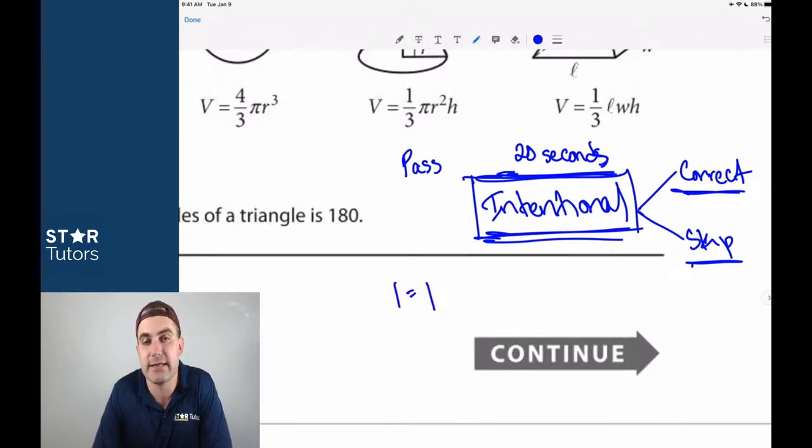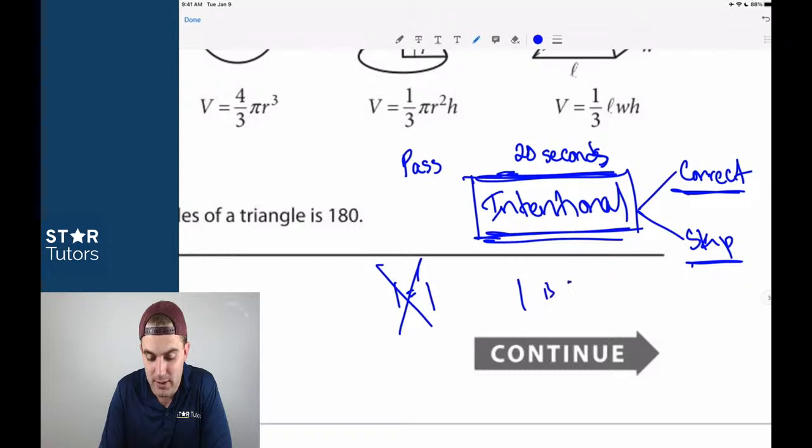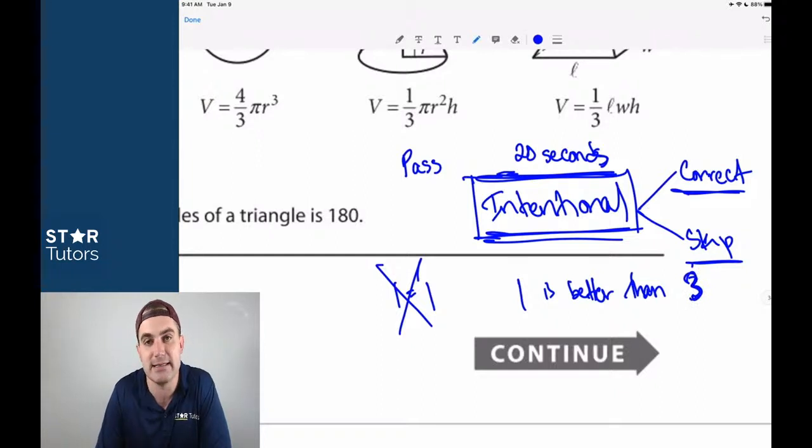Whether it's the single hardest question or the single easiest question on these exams, every section, every question is worth the same value. But we know that not to be the case in terms of how difficult those questions are. So while the value is 1 equals 1, that's not really what's happening. In reality, it's probably 1, right, is better than 3, 3 being the highest level question on any SAT section.